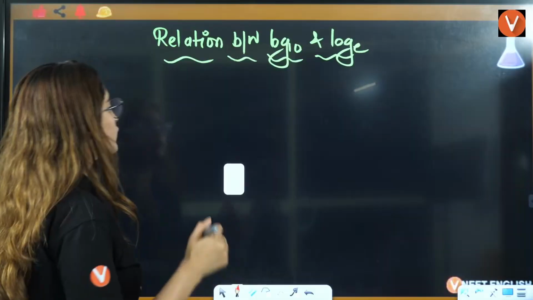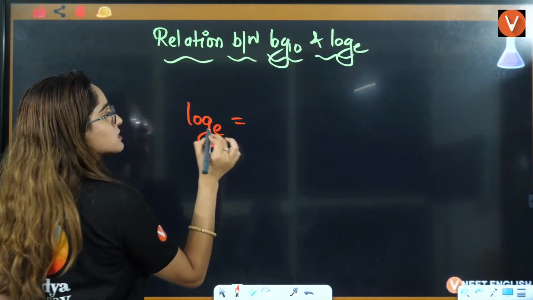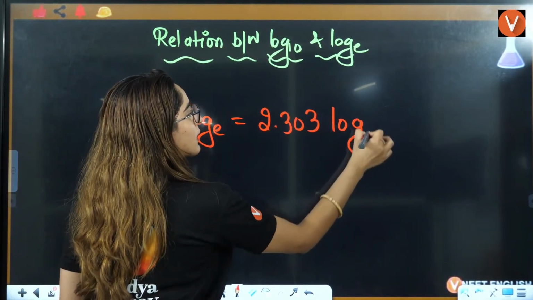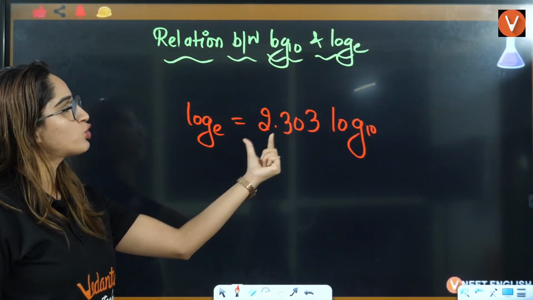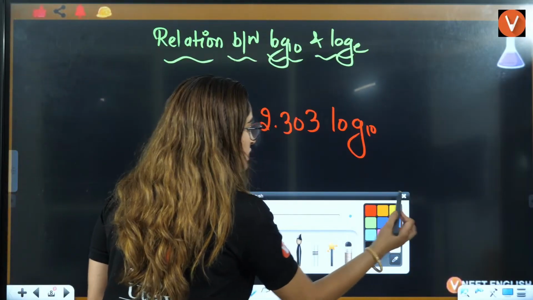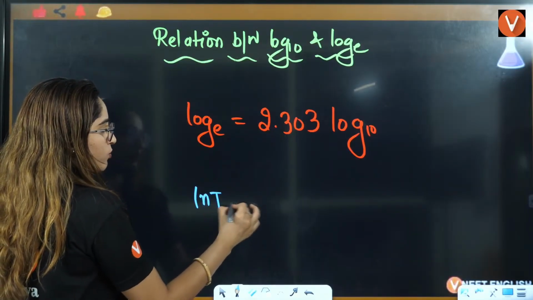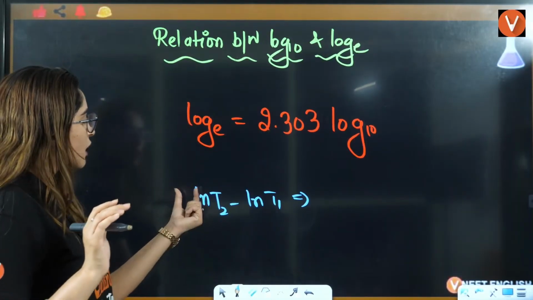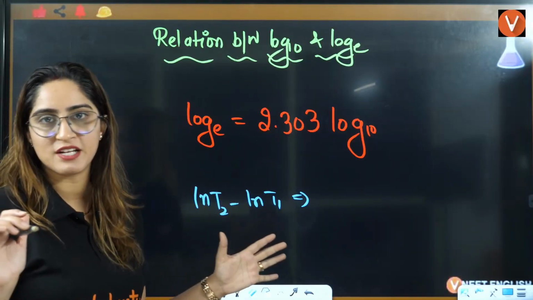Log base E is equal to 2.303 log base 10. Let's say any random equation I'm picking up: ln of T2 minus ln of T1. This is natural log of temperature 2 minus natural log of temperature 1.